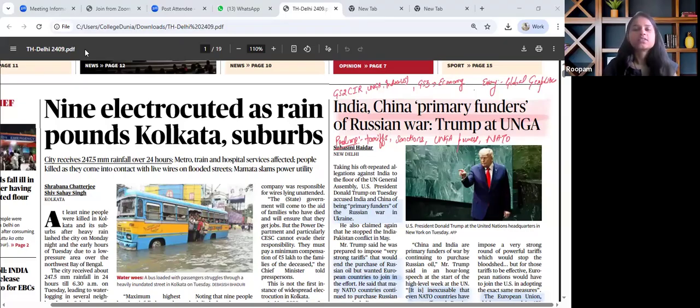While going through the articles, we will not only see its relevance with regard to prelims and mains, but we'll also try to interlink it with other GS papers as well. I am here to align your newspaper reading as a part of our GS syllabus.